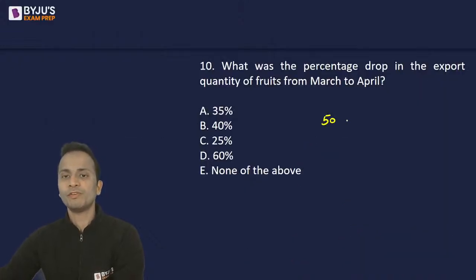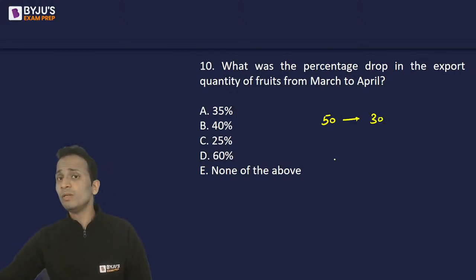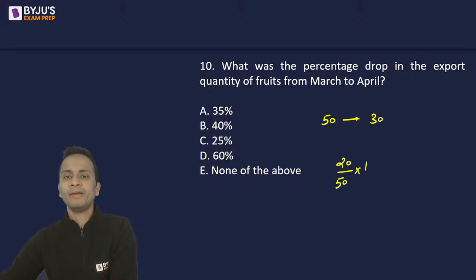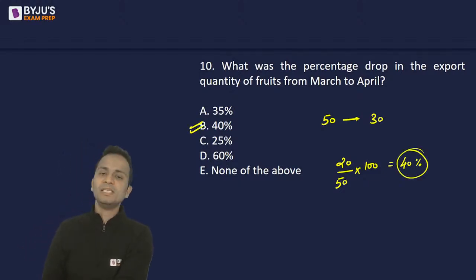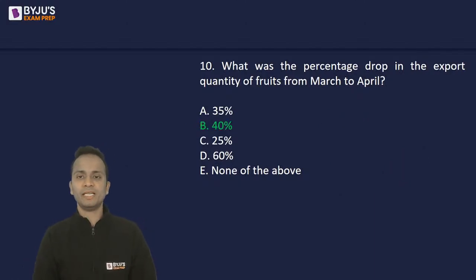So original value of 50, new value of 30, you will have to find out the percentage decrease. So percentage decrease will be the decrease, which is 20, divided by the original value, multiplied by 100. Okay, do the calculation and you will get the answer as 40%. So 40%, option B is the correct answer of question number 10.